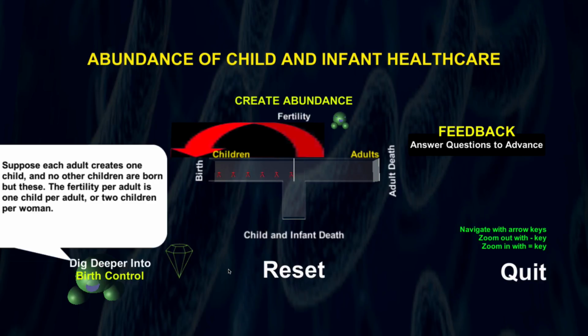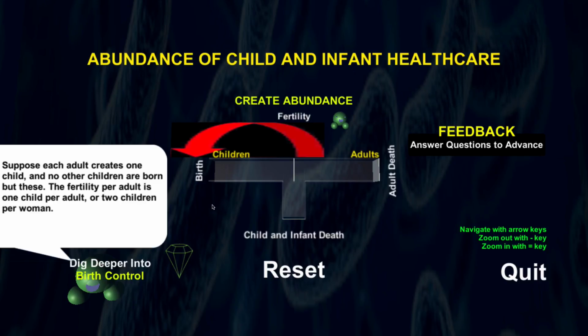I have 10 children being born here. Some of them are becoming adults, and some of them are dying as children. And each adult reproduces himself or herself. Well, when you have infant death and childhood death, then eventually the population will die out, because the children who die don't replace themselves.